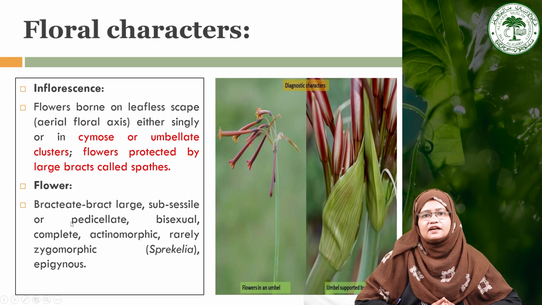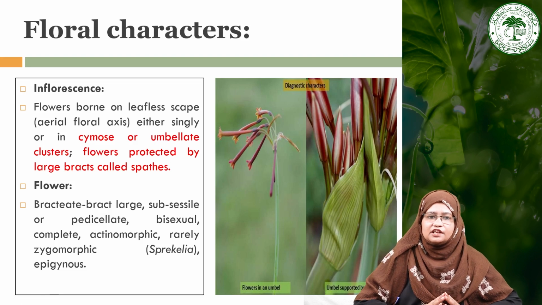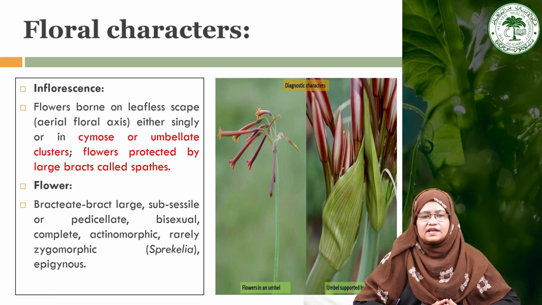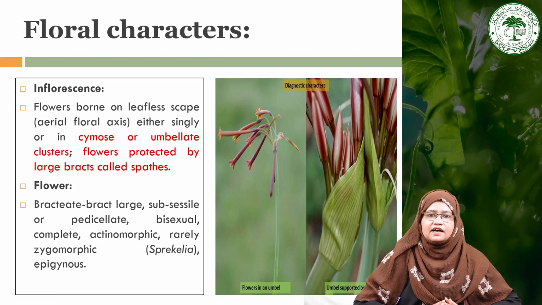And if we see a single flower, the flower is generally bracteate, and bracts are quite large, as you can see here. They are generally subsessile or maybe pedicellate, bisexual, complete and actinomorphic. That means they have a regular symmetry, but sometimes they may be zygomorphic, as in the case of Sprekelia. And the flower is epigynous, as we have already discussed that this family belongs to the series Epigyne. That means they have epigynous flowers.